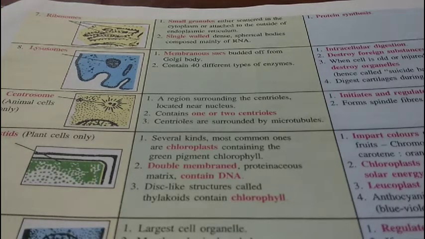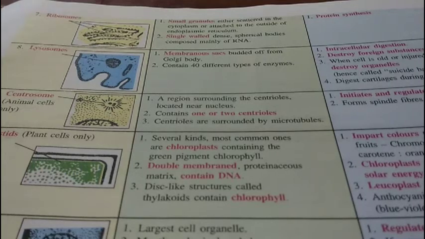Plastids are the organelles which are found only in plant cells. There are several kinds, and the most common ones are the chloroplasts, which contain the green pigment chlorophyll, a double membraned proteinaceous matrix, and contain DNA, that is deoxyribonucleic acid. They have disc-like structures called thylakoids, which contain chlorophyll. The function includes imparting color to the flowers and fruits.